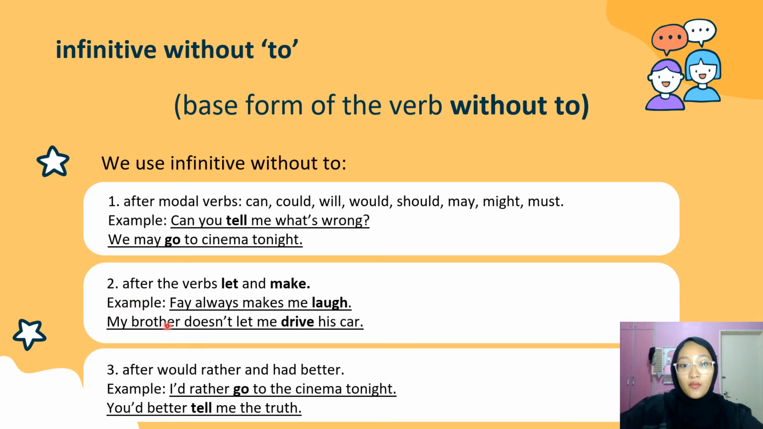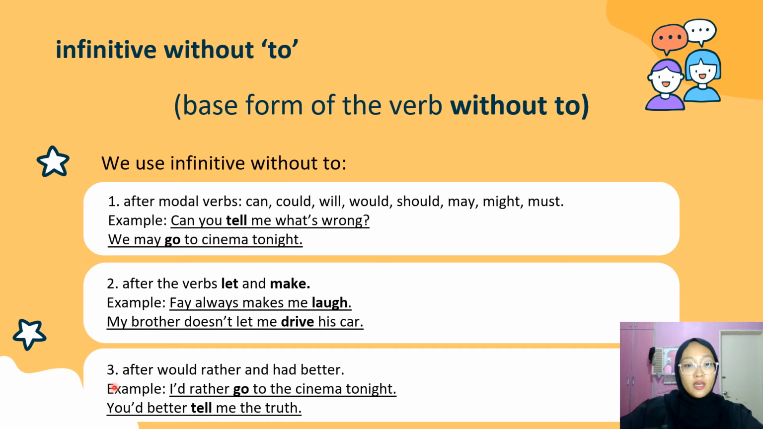Example, Faye always makes me laugh. So this is the verb makes and this is the infinitive laugh. We cannot use Faye always makes me to laugh. Alright? My brother doesn't let me drive his car. So this is the verb let and this is the infinitive.